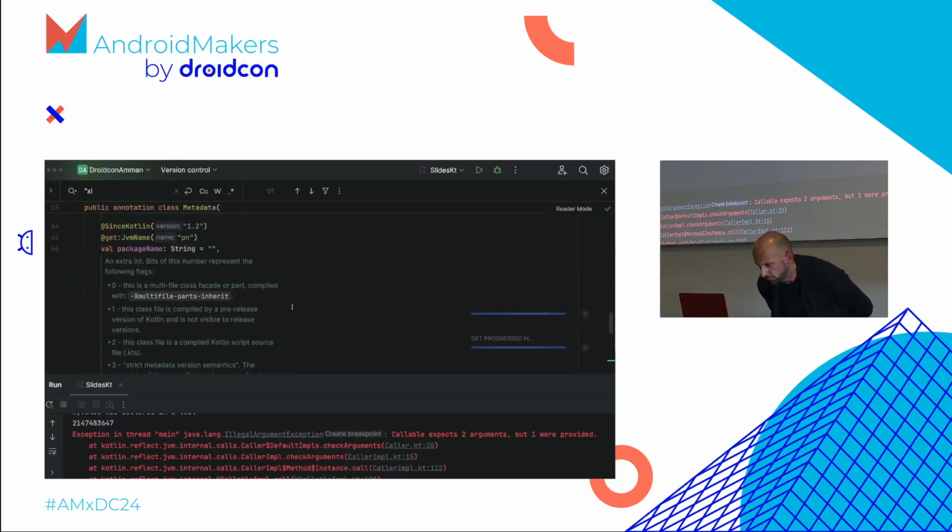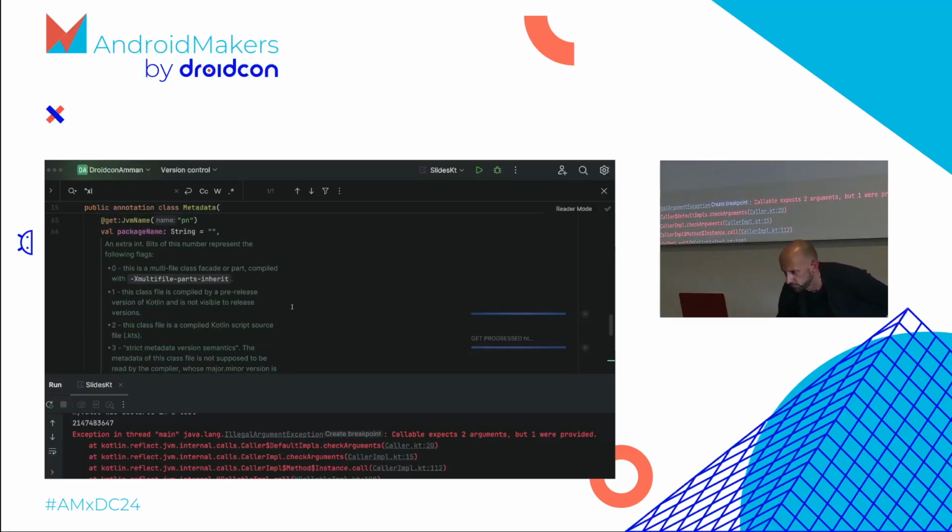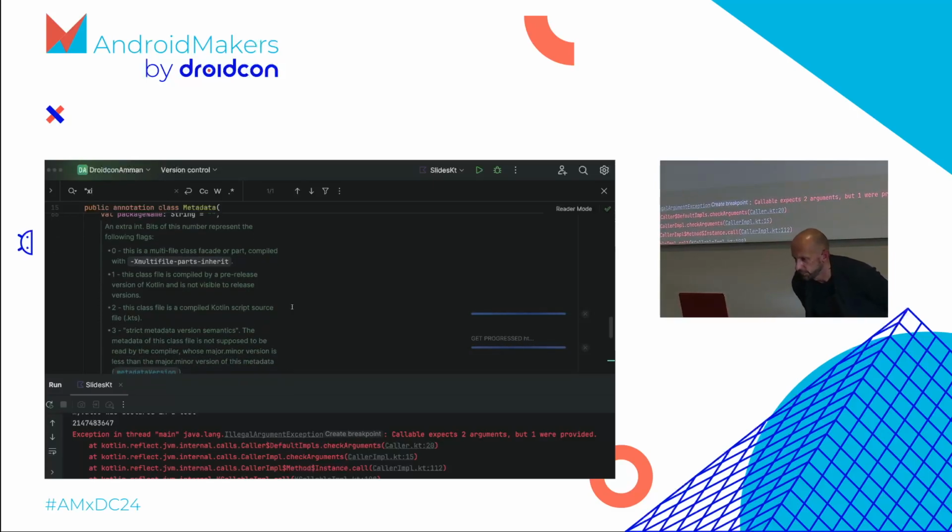Bits of this number represent the following flags. This class file is a compiled Kotlin script source file. Yes, because originally I used the decompile button in IntelliJ, which just runs a KTS script that creates this. If we run this at runtime, there will be a different version, and I will show you.